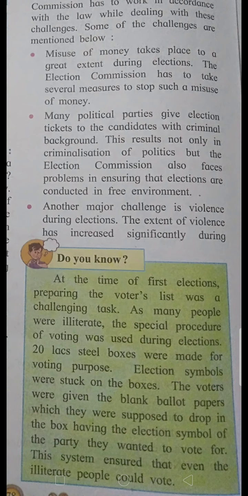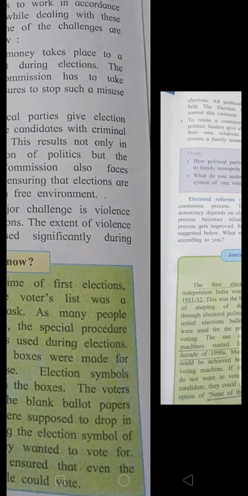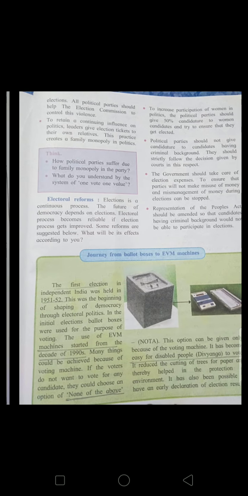Now the voter who wanted to vote would just take one blank paper, and if I want to vote for BJP, I will put it into the box containing the BJP symbol. If I want to vote for Congress, I will put that blank paper into the box containing the Congress symbol. That is the panja. And afterwards, they would count which box had the maximum blank papers. So that party won. This is how the first election was carried out.